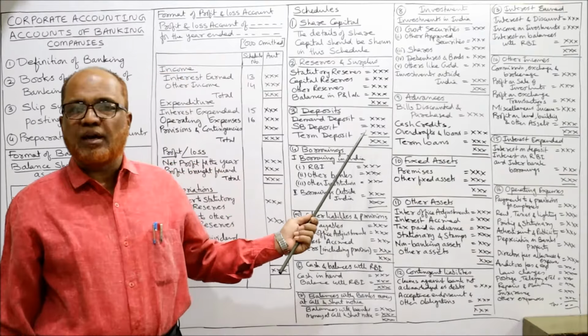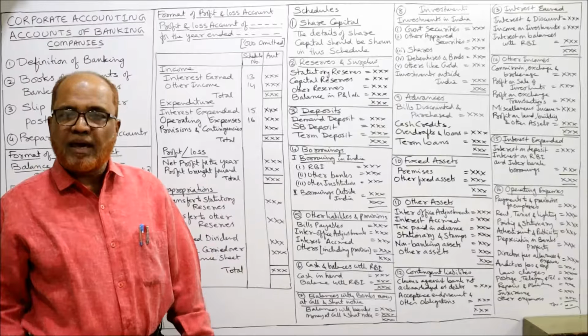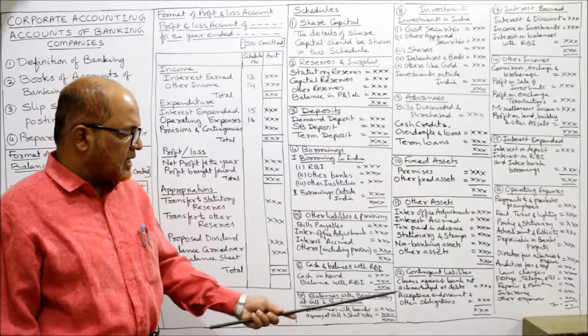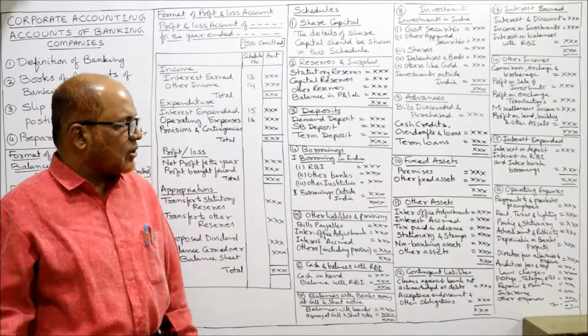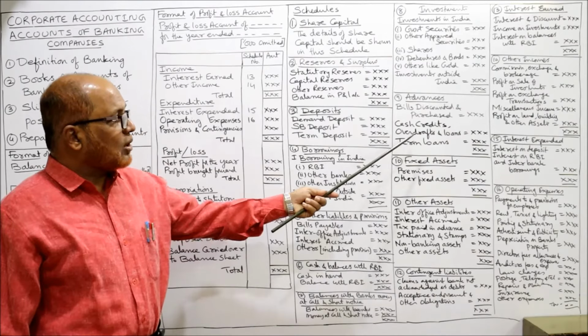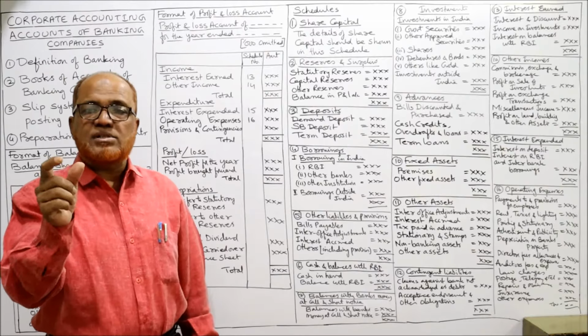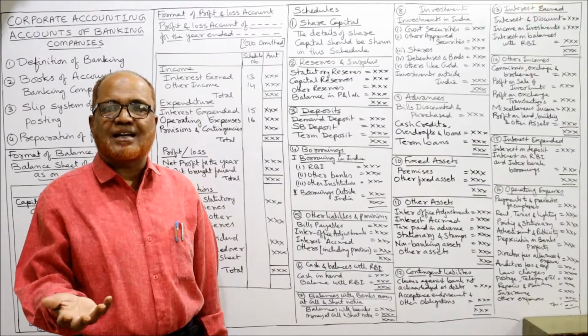Many terms we are coming across here have a technical, specific meaning. For example, money at call and short notice, then acceptances, endorsements, other obligations, claims against the bank not acknowledged as debt, inter-office adjustments, and cash credits, overdrafts, loans. These are terms which have a technical meaning, and explanation is required. You have to understand that.